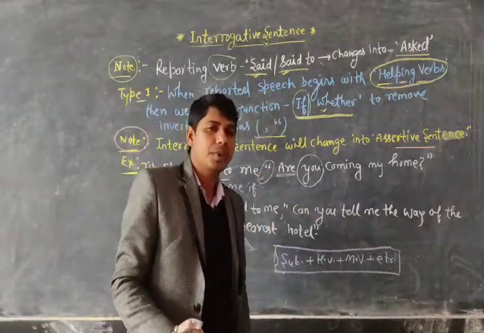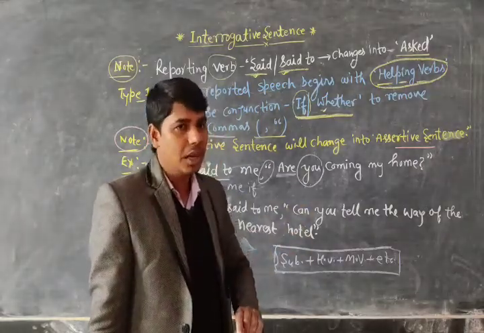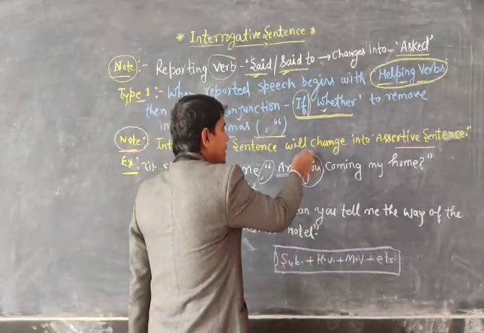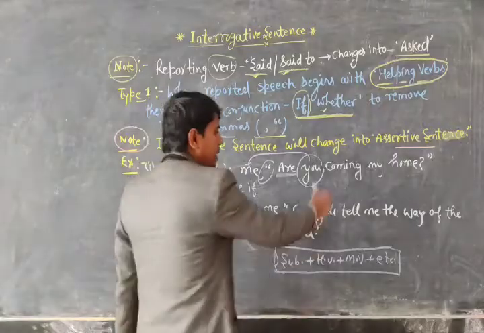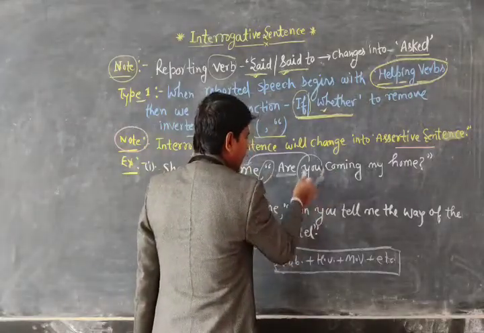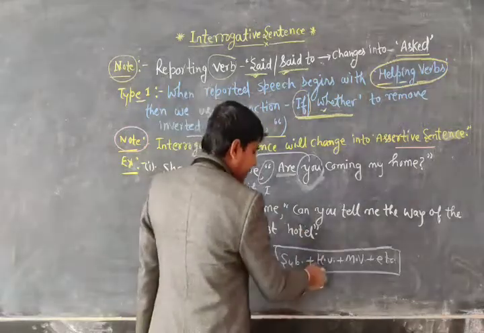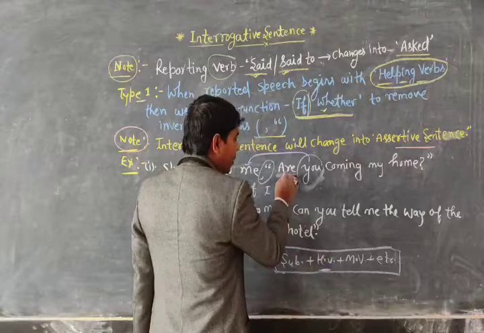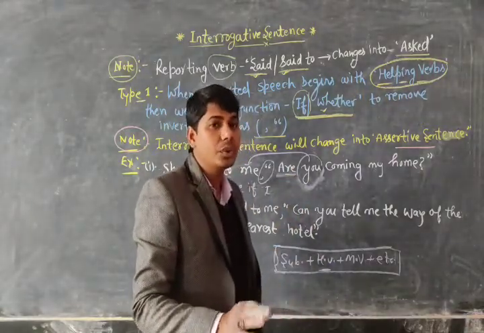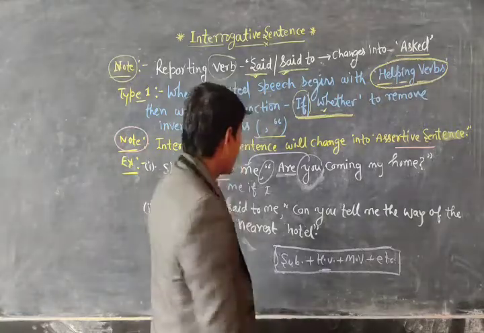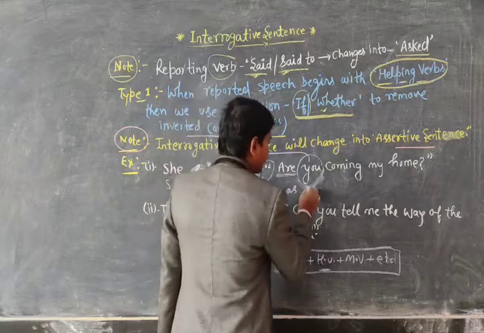So you know, in pronouns we make changes. You is a second person pronoun, and a second person pronoun will change according to the object. So at the place of you we will mention I, and after that we mention the helping verb. So what is the helping verb? Are, and you know dear, are will change into either was or were. So according to I we use was. I was